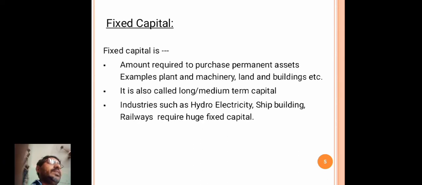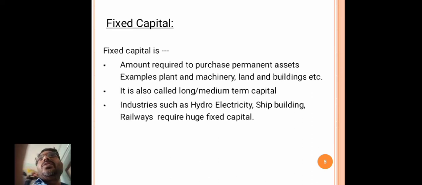So generally the companies require two kinds of capital: fixed capital and working capital. The amount required to purchase permanent assets, for example plant and machinery, is a fixed asset.